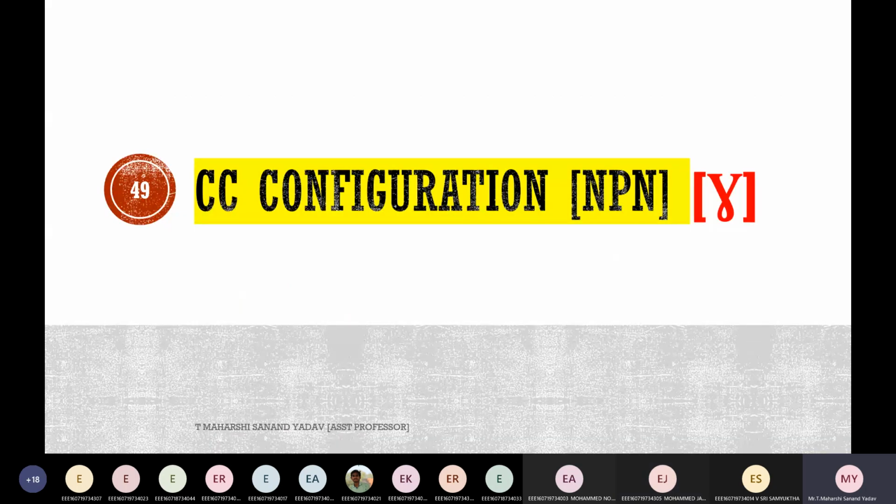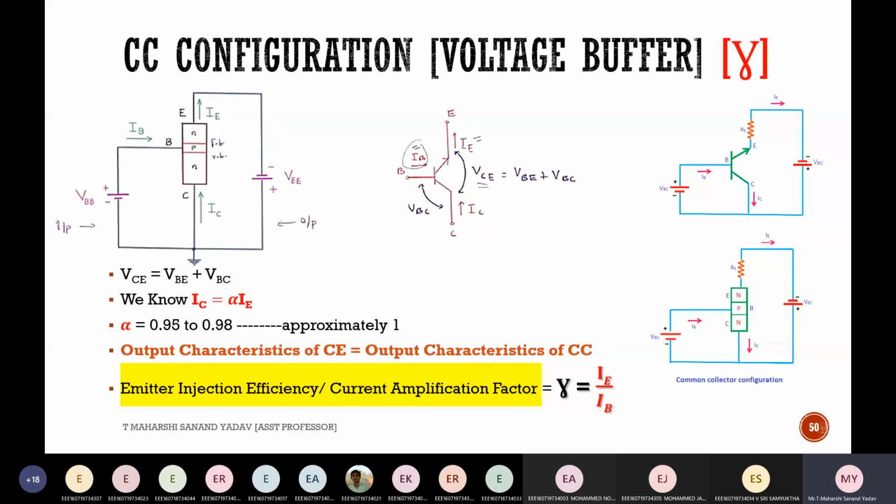Now the next concept is CC configuration. So Samyukta, can you try to explain this concept now? Yes, sir, I'll try. I'll help if you are wrong. The input current is IB and the output current is IE. Input voltage is VBC.